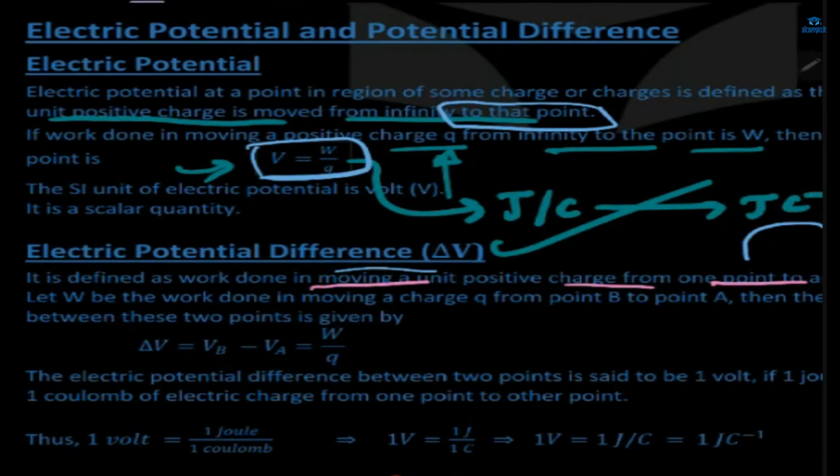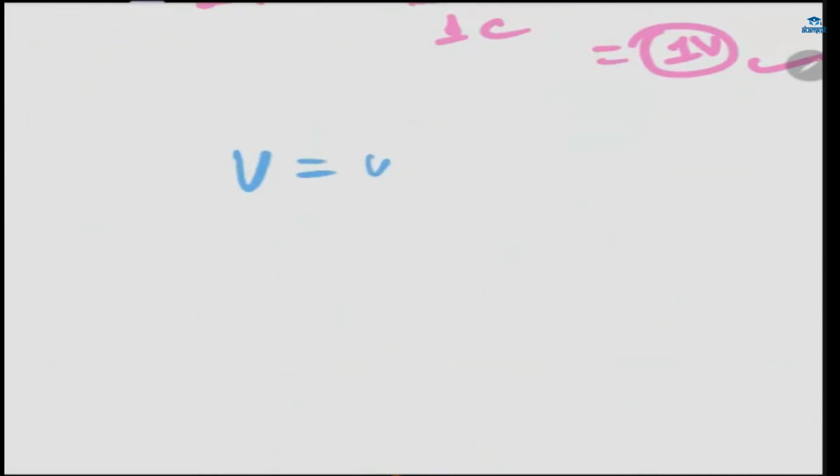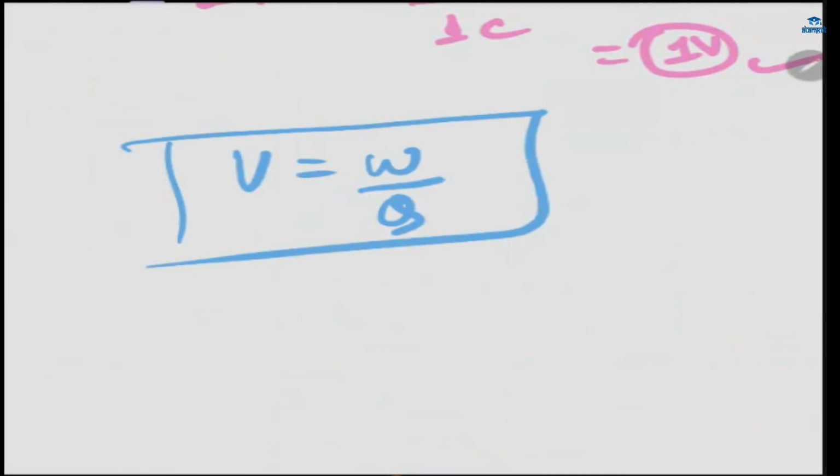Now we will talk about the unit for V. What will be the unit of volt? V is equal to W by Q. The formula is saying this.